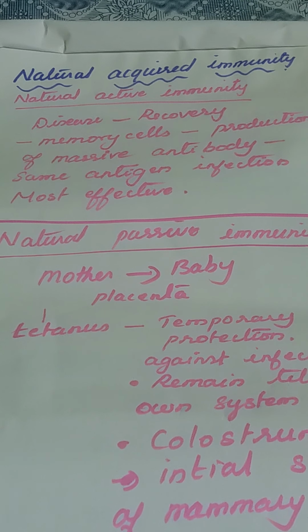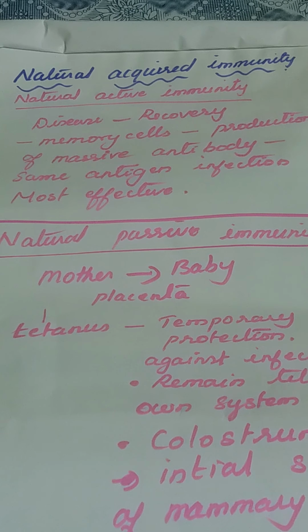Hi students, now we are going to study about acquired immunity. Acquired immunity is classified into natural acquired immunity and artificial acquired immunity. Under natural acquired immunity, let us see when it occurs. Natural acquired immunity is of two types, known as natural active immunity and natural passive immunity.